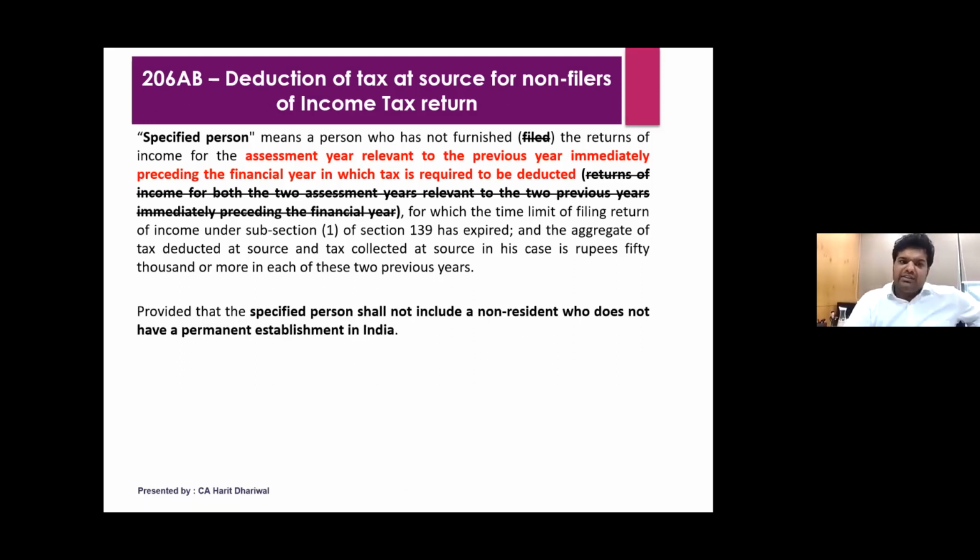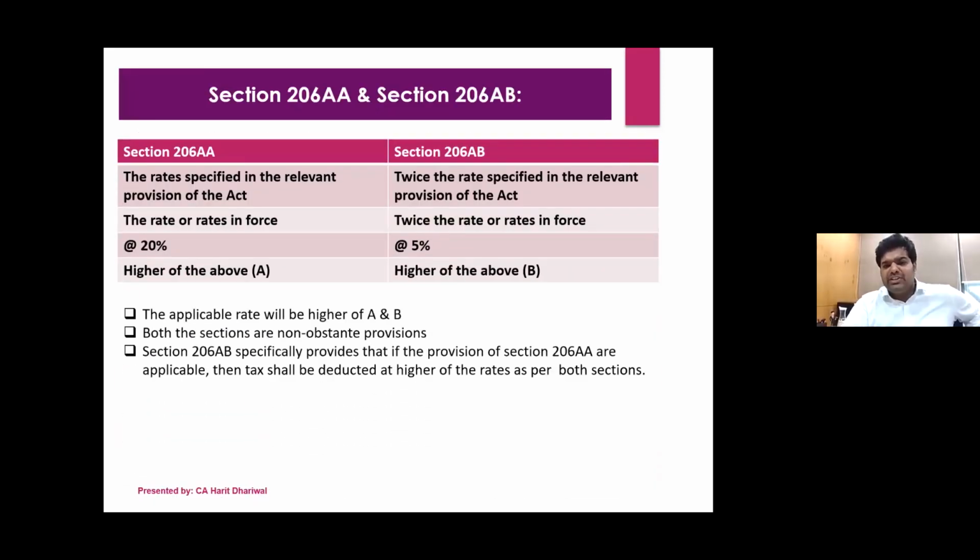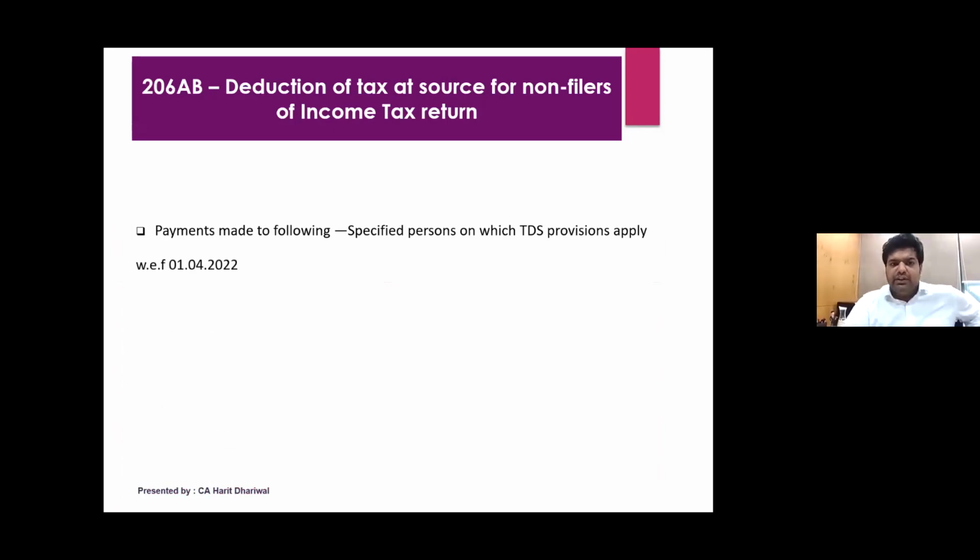Now, how to check this? Because what happens normally, we all know that this is to be checked, but how many of us actually do it? We have to check it at the beginning of the year, like in the month of April, we did it for all our clients. There's a functionality, and we're going to discuss that functionality also now.